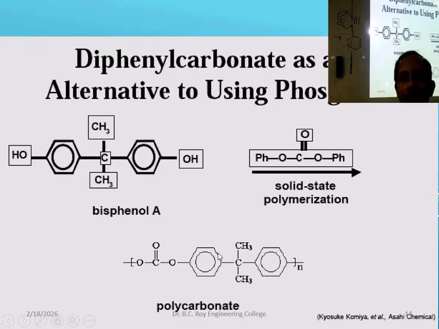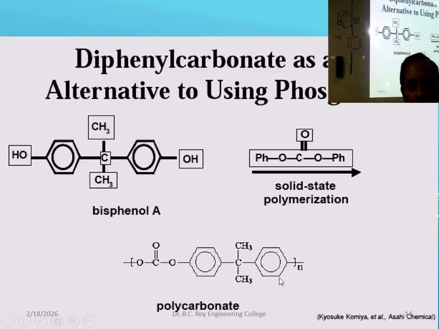Why don't you go by an alternative method? Instead of phosgene, if you use solid state polymerization, then you are getting polycarbonate without any side product. And also, you are not using any hazardous chemical. When you use phosgene as a raw material, you are creating pollution somehow or the other. Some leakage, some spillage will be there. So toxic chemical use should be prevented. Instead of the toxic chemical, this is a solid state material.